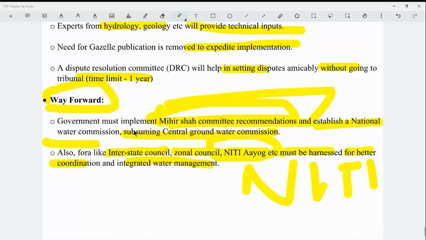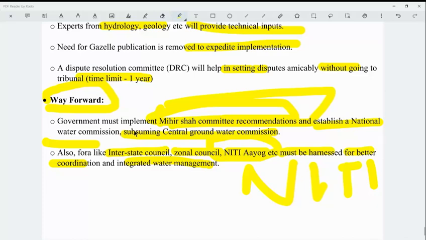also in the entire world. And thus the various aspects mentioned in the preamble, which are social, economic, political justice, along with the concepts of equality and liberty, will be fulfilled, and thus fraternity will be ensured. So in this manner democracy will get boosted in India, and it will help India a lot in enhancing its rank in the global democracy index.